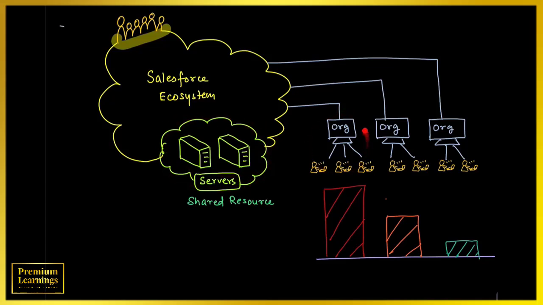If any one of them tries to monopolize the resources, other people will suffer heavily. So what Salesforce has done is create certain limits, certain rules which can help you utilize the Salesforce ecosystem and the shared resources very efficiently.